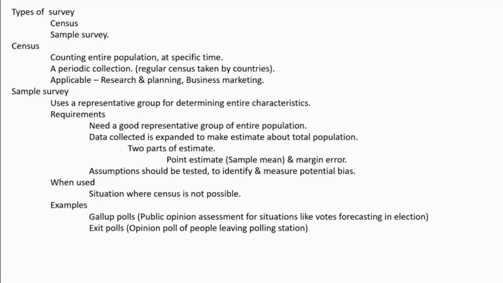Then when is the sample survey used? Whenever a census is not possible, there is only one method to study, which is the sample survey. The examples given here relate to our elections: exit polls and Gallup polls, predictions about what the result would be, which party is going to be elected. In such situations, sample surveys are done. Gallup polls are public opinion assessments for situations like vote forecasting in elections, and exit polls are opinion polls of people leaving the polling station.